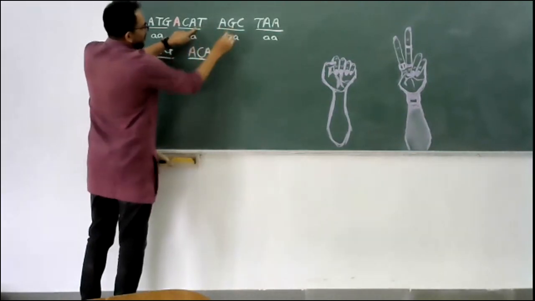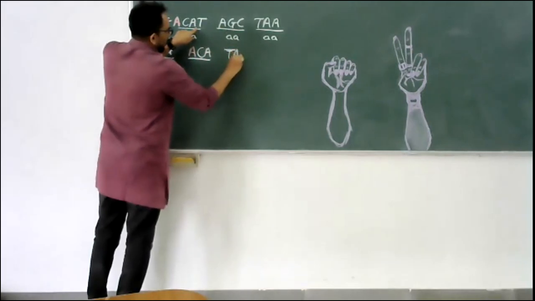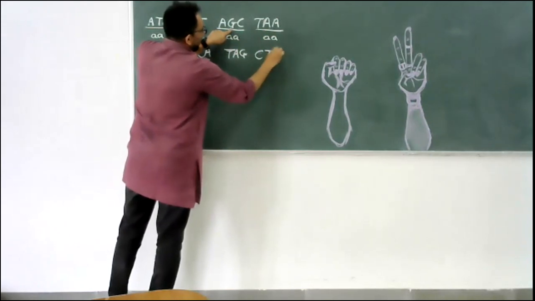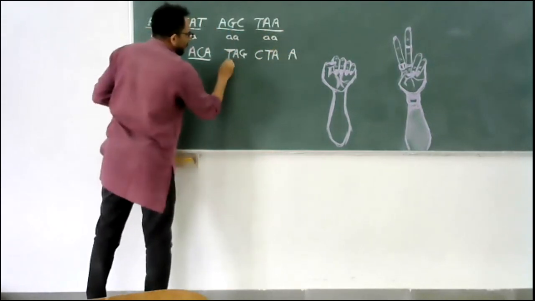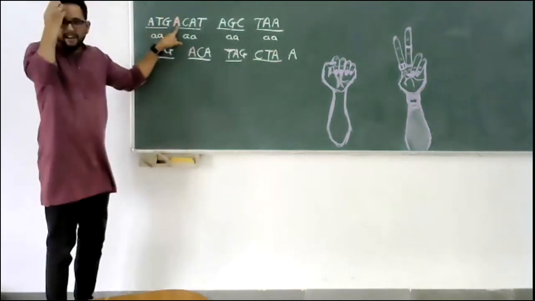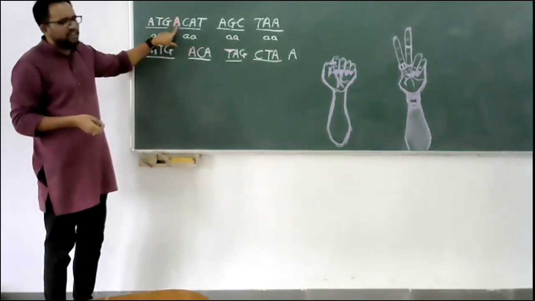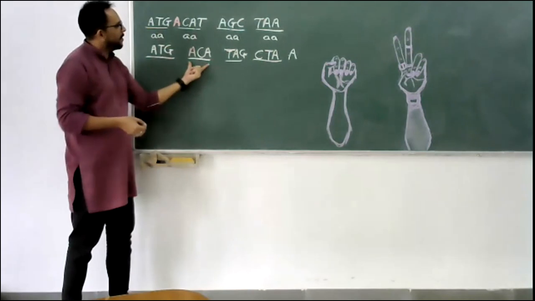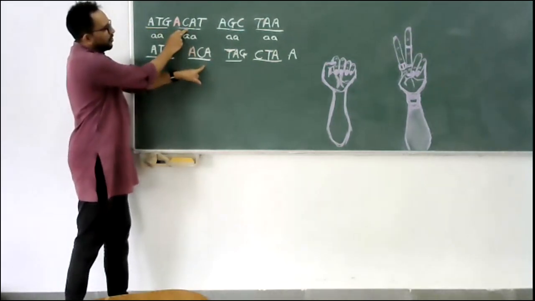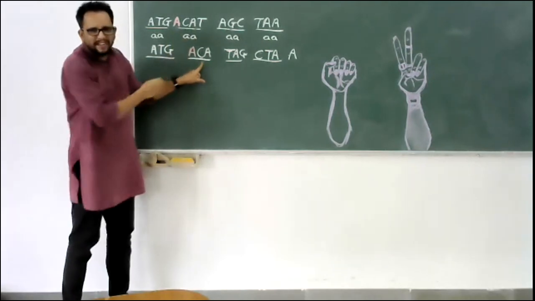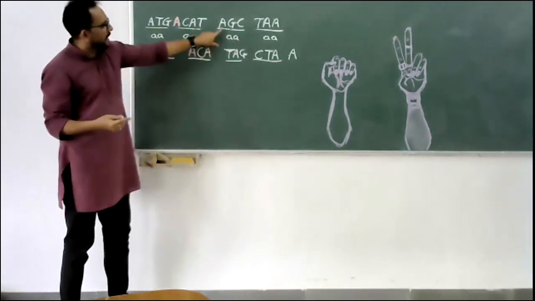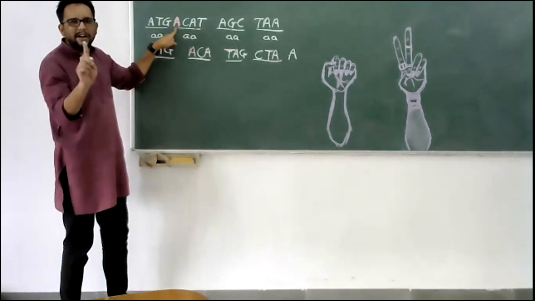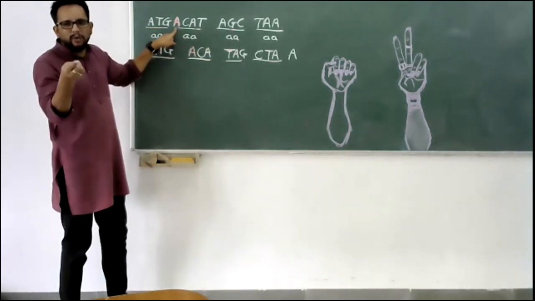Then it becomes TAG, then it becomes CTA, and then there is one more A. So you see, just addition of one nitrogenous base can lead to the frame shift mutation. Here the amino acid will surely be different from the original one, which was CAT; here it has changed to ACA. That means the amino acid will change. AGC, here it is TAG. That means there is an amino acid change. So just because of one single addition of a base pair, it will lead to the frame shift.